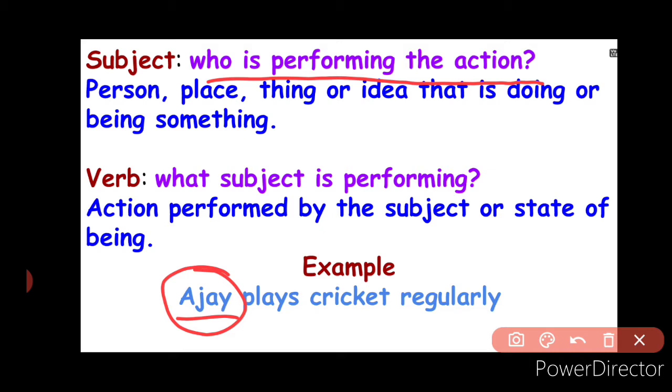And to identify the verb, please ask what the subject is performing. Ajay is playing. So the word plays here becomes our verb. So I hope I have clarified how to identify subject and verb in a sentence.